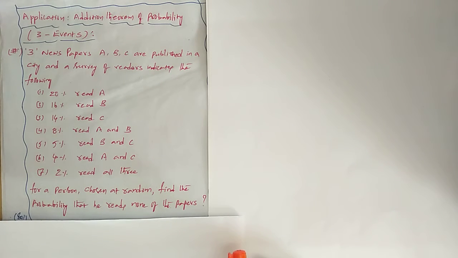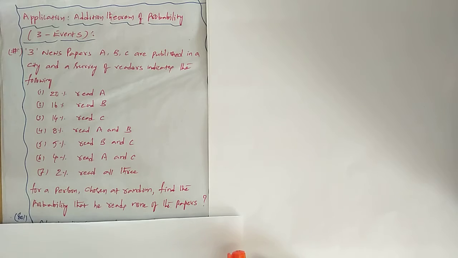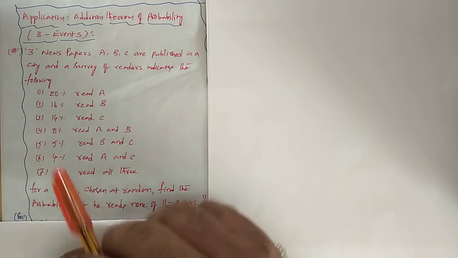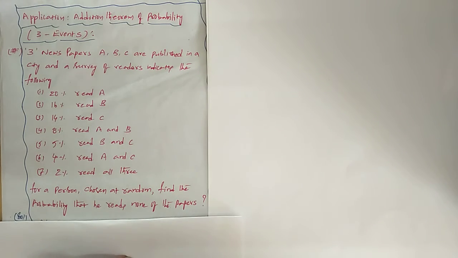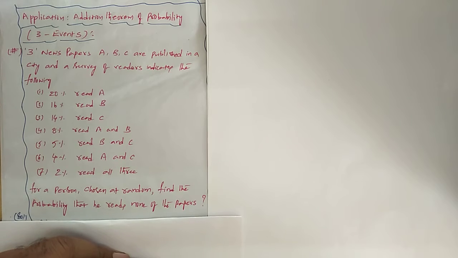Now all of you see here, this is one standard example of the addition theorem of probability in the case of three events. So what is the problem here? Three newspapers A, B, C are published in a city, and a survey of readers indicates the following.